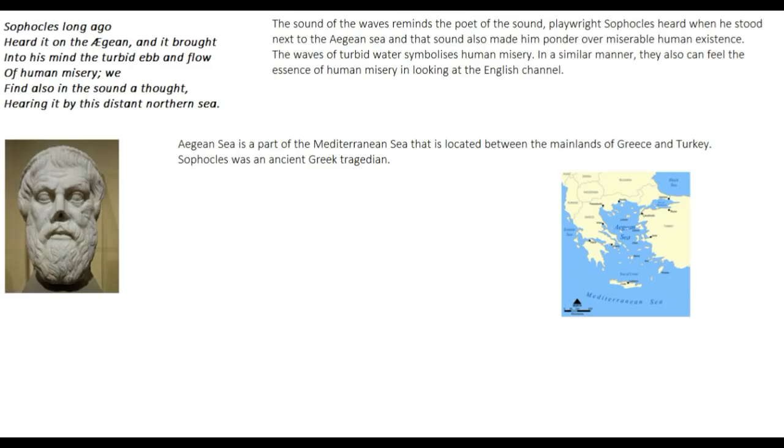Okay, so let's have a look at the description. The sound of the waves reminds the poet of the sound the playwright Sophocles heard when he stood next to the Aegean Sea, and that sound also made him ponder over miserable human existence. The waves of turbid water symbolize human misery. In a similar manner, they also can feel the essence of human misery in looking at the English Channel. So this was a parallel that was tried to be drawn by the poet.